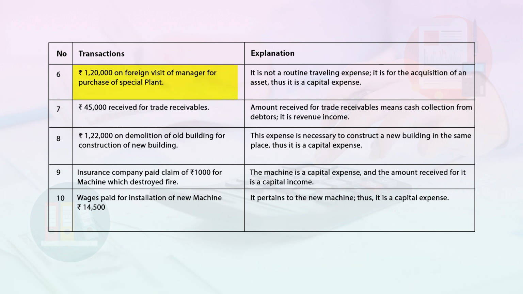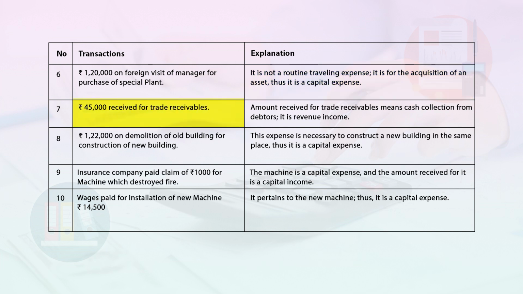Next is rupees 1,20,000 on foreign visit of manager for purchase of special plant. It is not a routine travelling expense. It is for the acquisition of an asset. Thus, it is a capital expense.